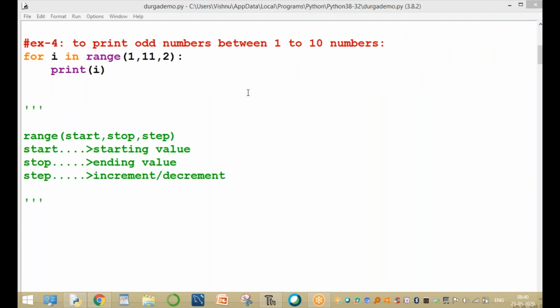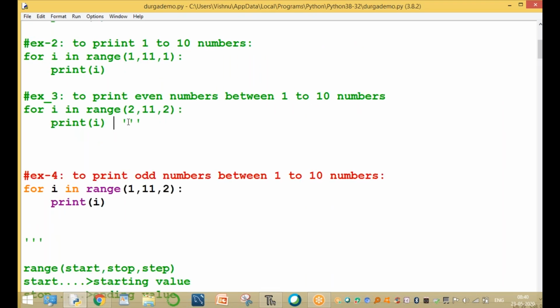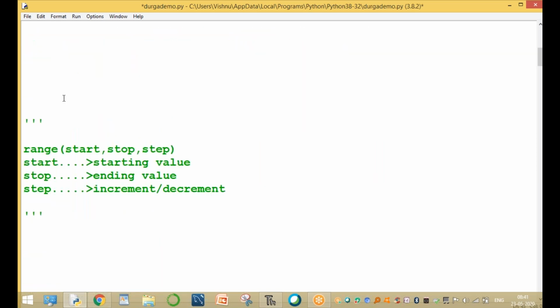The next example, example 5. For example, we want to print numbers between 1 to 100.